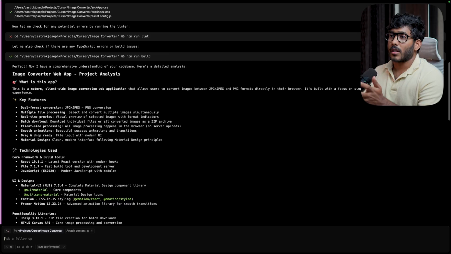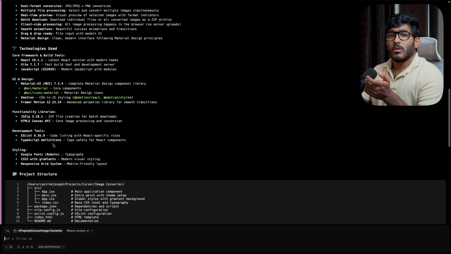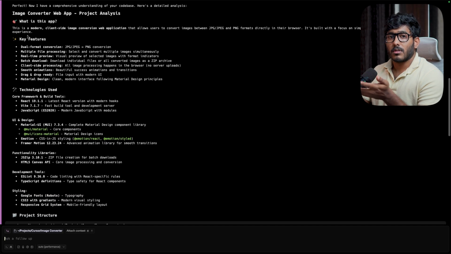And we have the key features right here: dual format conversion, JPEG and PNG; multiple file processing, select and convert multiple images simultaneously; real time preview, yes, we have real time preview; then batch download, download individual files or converted images as a zip archive; then client side processing, all image processing happening in the browser, no server uploads; smooth animations, drag and drop; material design. So all that it just gave us is true. So those informations are true.